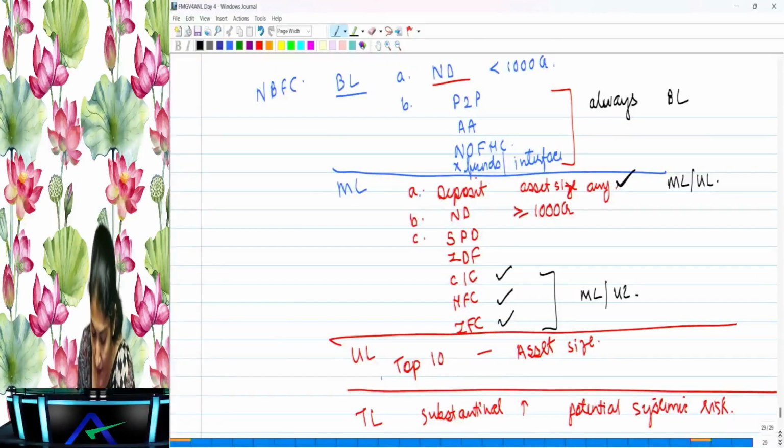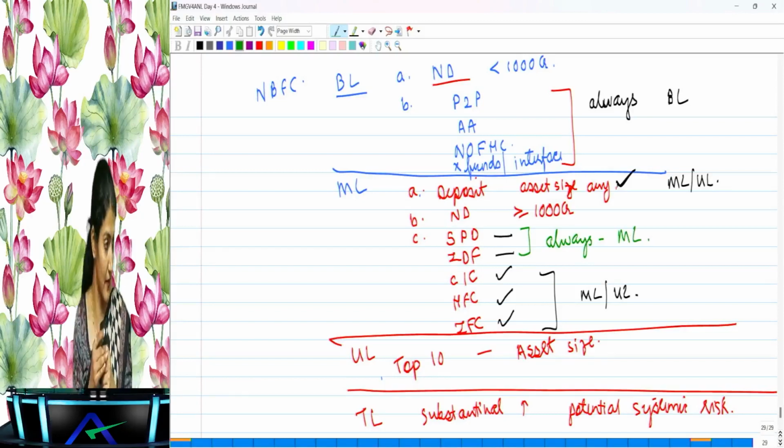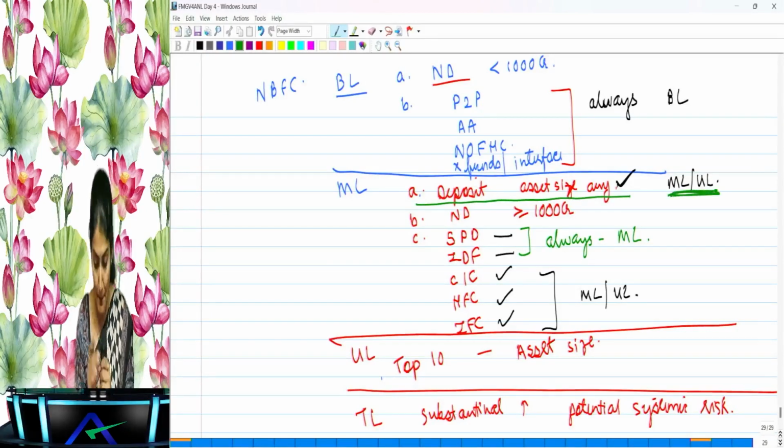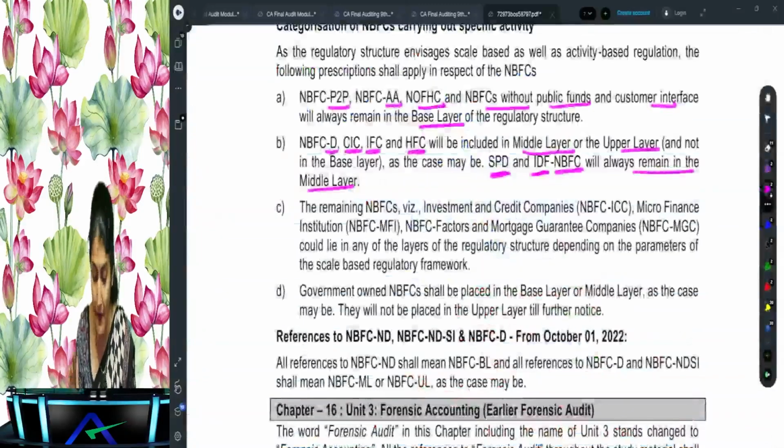Right? So what does it say? SPD and the IDF will always remain in the middle layer. Right, so do you understand that a deposit taking NBFC could be in the middle layer or the upper layer. Then CIC, HFC, IFC could be in the middle layer or the upper layer. But what does it say? SPD and IDF will always be in the middle layer, right?